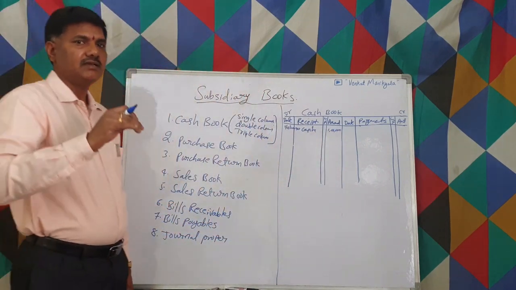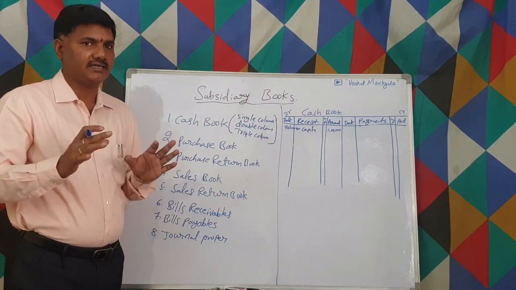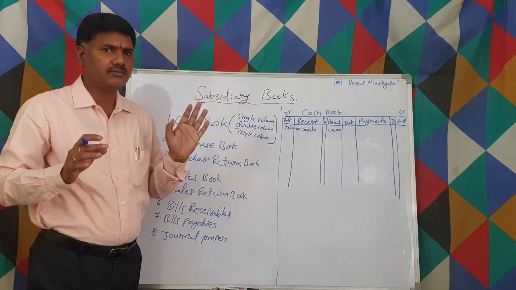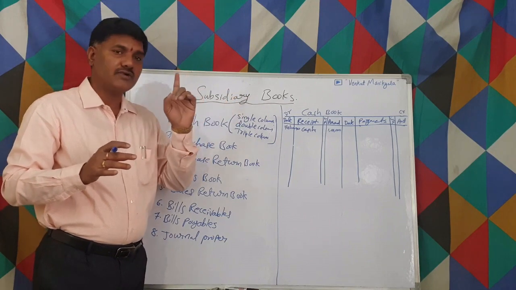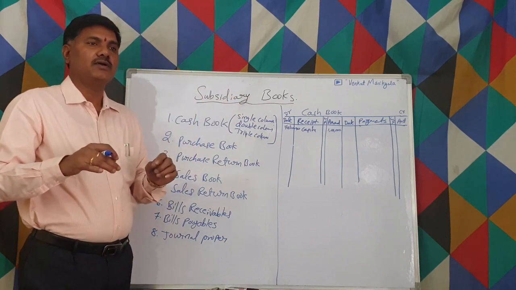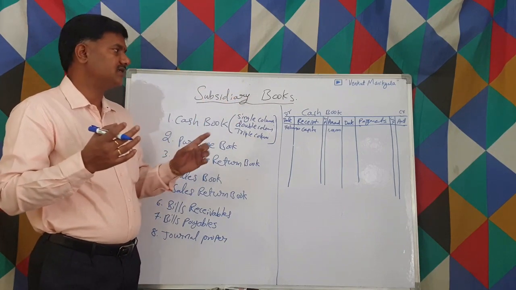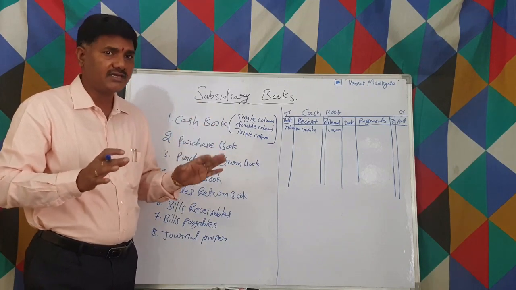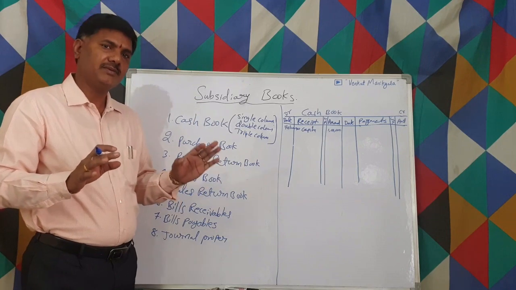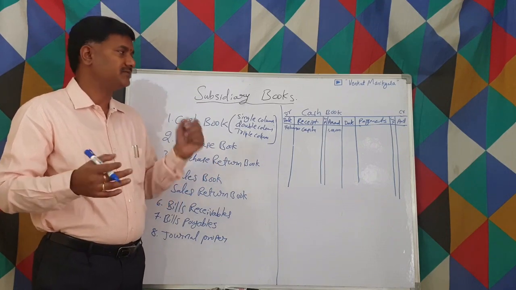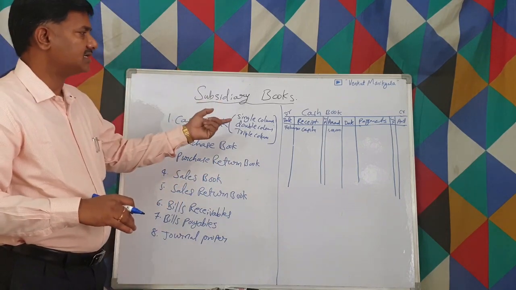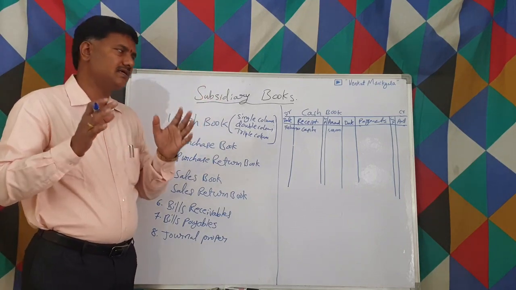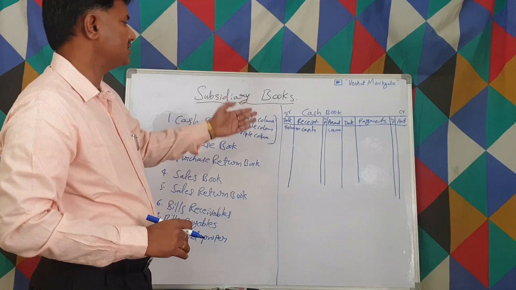Whereas in general we write debit and credit, when we maintain subsidiary books we write only one side at a time, even though next time it becomes a double entry. Because of cash book and subsidiary books, we are not deviating from the double entry system. We are maintaining the double entry system. But subsequently, when this is transferred to ledgers, it automatically follows that method, right? So this is a capital receipt.